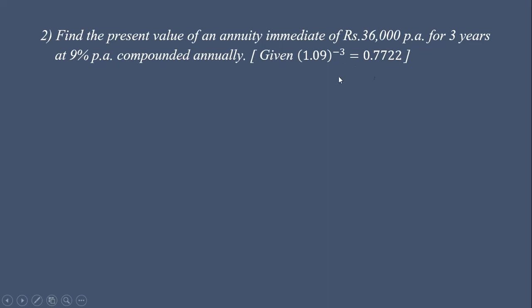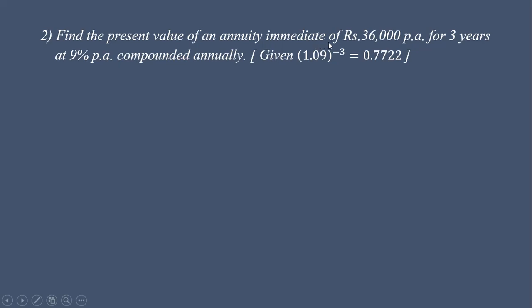Now, the two types of annuity, annuity immediate and annuity due. In the previous example, it was not mentioned, but in this example it is mentioned that it is annuity immediate, so we have to use the formula for annuity immediate.